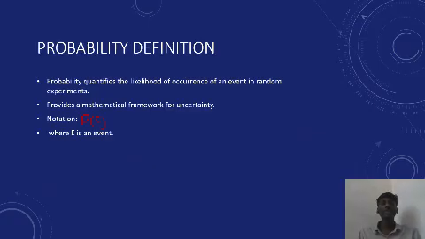Basically, the probability definition is: probability is a measure of how likely an event is to occur when we perform a random experiment. It provides a way to model and quantify uncertainty in various real-world processes, such as rolling dice, drawing cards, or predicting future outputs. We represent the probability of an event E as P of E. It applies in any situation where outcomes are equally likely, or it can be modeled with well-defined probabilities.